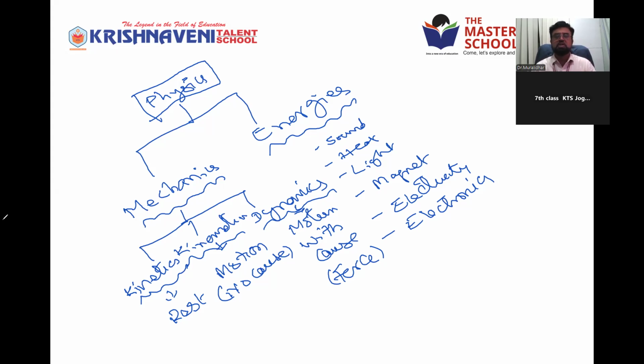Now we'll move to today's topic. Roughly, you can take this tree, very important. You can note it in your notebook, top: physics. If you want, you can write the definition of physics also. Physics is the study about matter and energies, different types of energies.